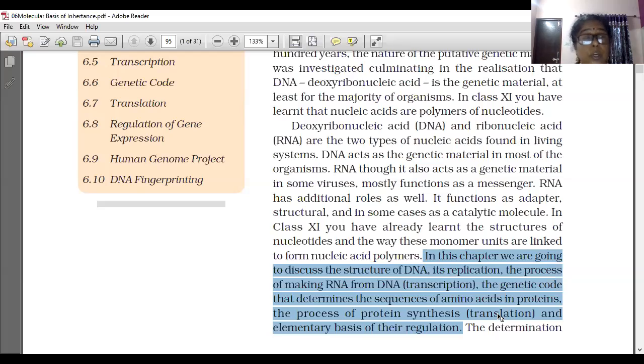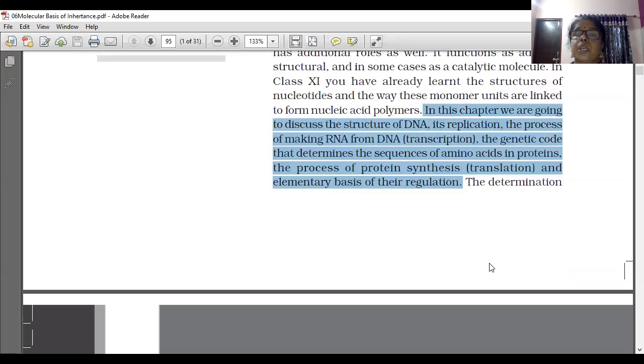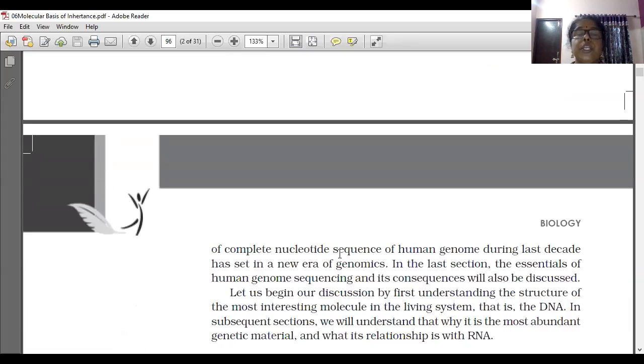Then the fourth one is the genetic code that determines the sequence of amino acids in proteins. Next is the process of protein synthesis, translation, and the elementary basis of their regulation. The determination of the complete nucleotide sequence of the human genome during the last decade has set in a new era of genomics. The study of genes is called genomics. In the last section, the essentials of human genome sequencing and its consequences will also be discussed.